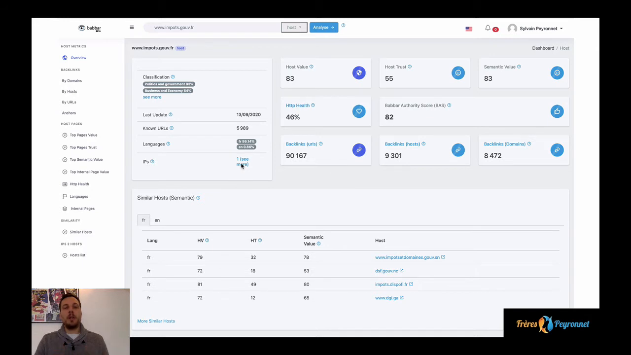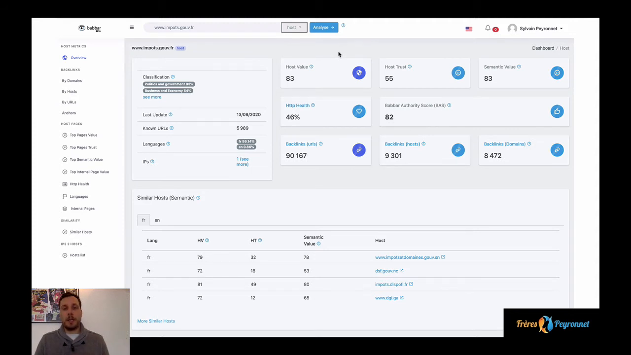It's hosted on one IP, and Babbar knows a lot of backlinks pointing to this website. Also, we have the HTTP health, which is the distribution of the HTTP codes we received while crawling this website. But let's focus a bit more on the metrics now, starting with the host value, or the value, which is available at all the levels: URL, host, and domain. Here we are analyzing at host level, so it's the host value.